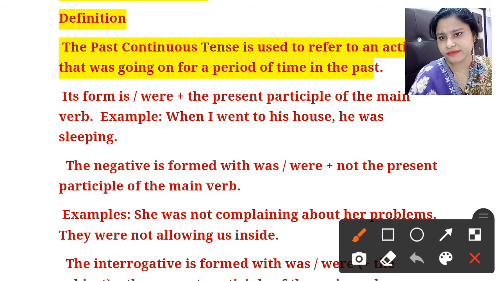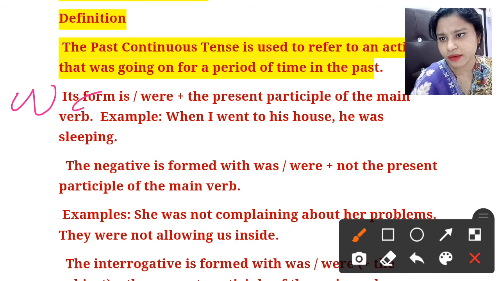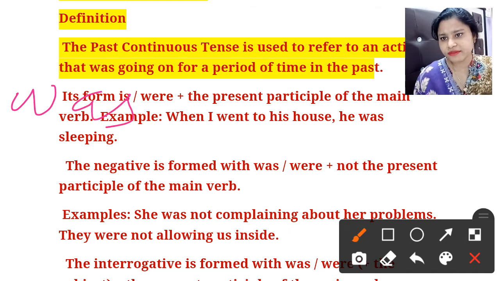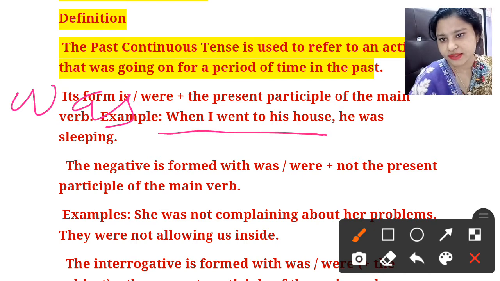Was, its form is was and were. Here "was" is mentioned; it's a misprint, it should be was and were. Was and were plus present participle, which means the ing form of the verb. See the example: when I went to his house, he was sleeping.